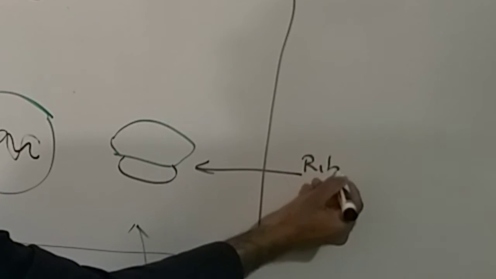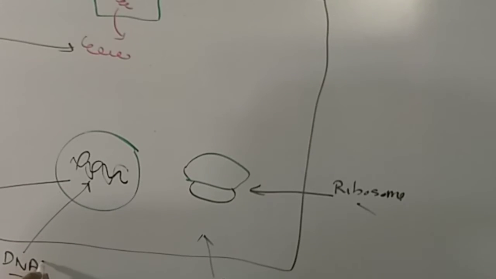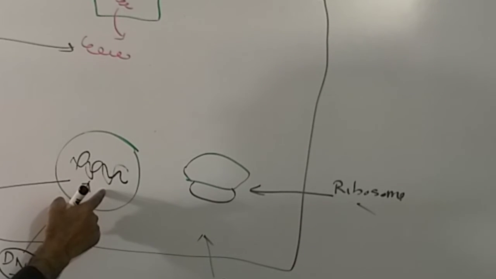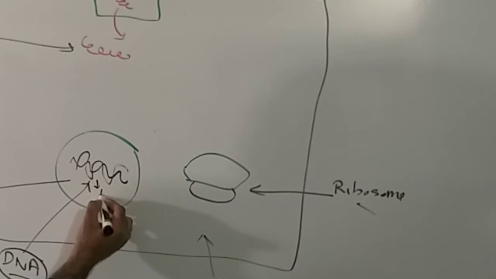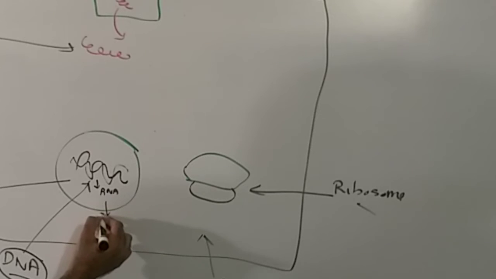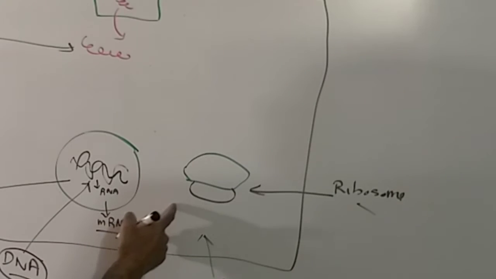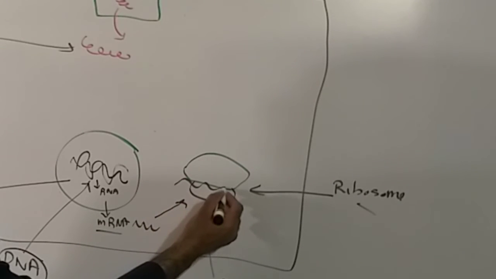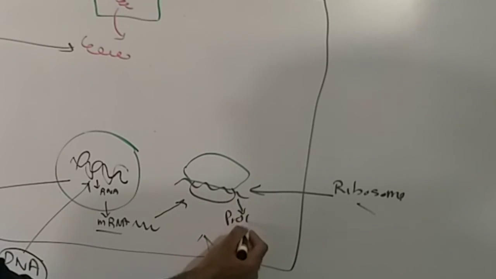Ribosome has got a very important purpose. Whenever DNA wants to make any protein for our body, it first creates RNA, that is known as the transcription. That RNA will be coming out of the nucleus into the cytoplasm in the form of the messenger RNA. This messenger RNA is a single-stranded structure. It goes towards the ribosome, attaches with the ribosome, and ribosome will translate it and produce protein.